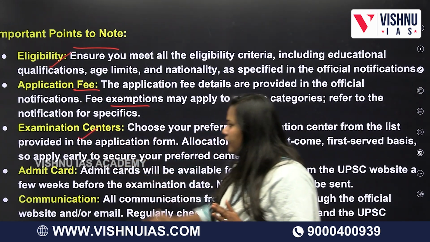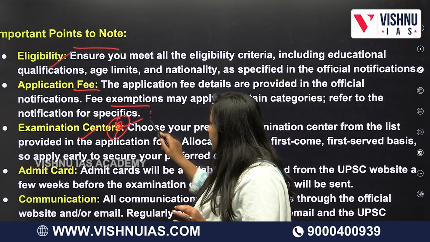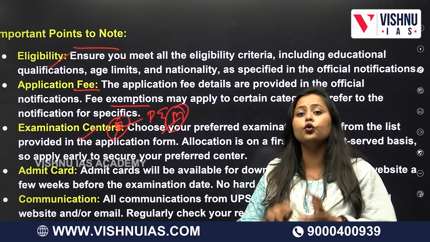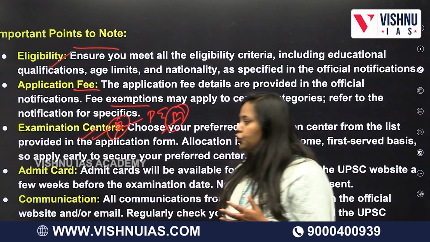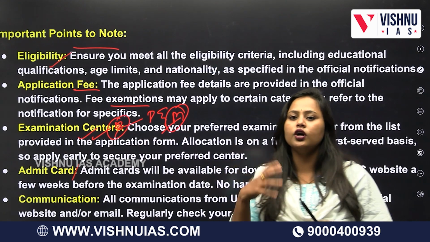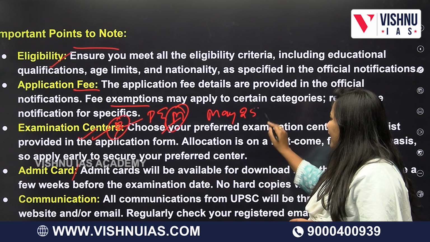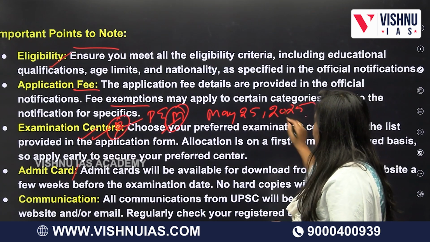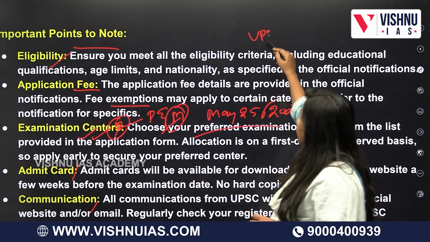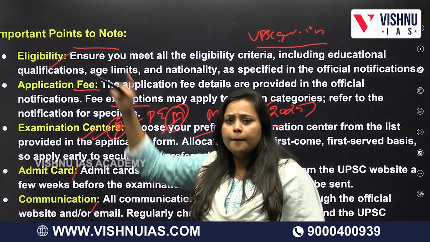Make sure of that. And whatever centers you are selecting, select them correctly for both prelims and mains. For mains, if you have selected a center or a city right now, you cannot change it later. So make sure you do it properly and thoroughly. And you will get the admit card a few weeks before the exam, which has been declared for May 25th, 2025. Then whatever communication you want, you can visit the website, that is upsc.gov.in. This is the website which was mentioned earlier.